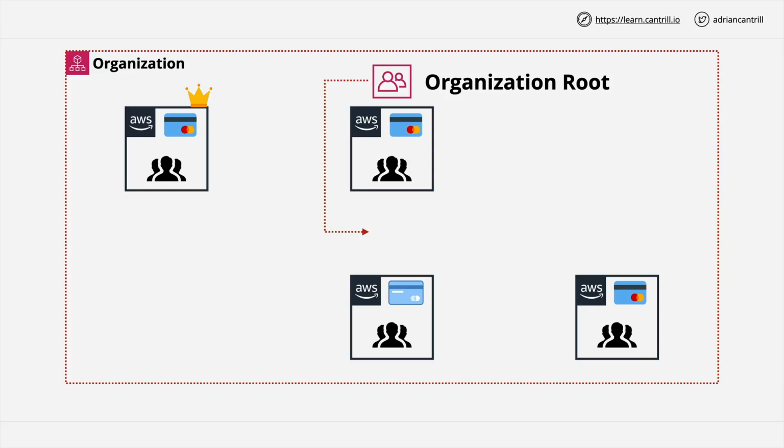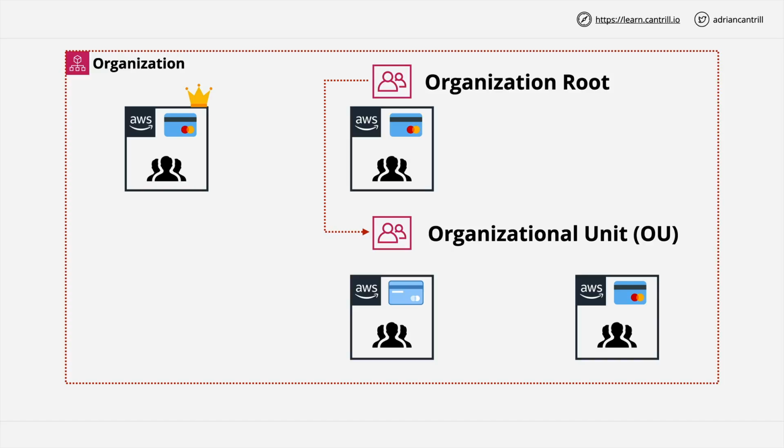And these organizational units can contain AWS accounts, so member accounts or the management account, or they can contain other organizational units. So you can build a complex nested AWS account structure within organizations. You have the root container at the top, and then potentially multiple levels of organizational units.